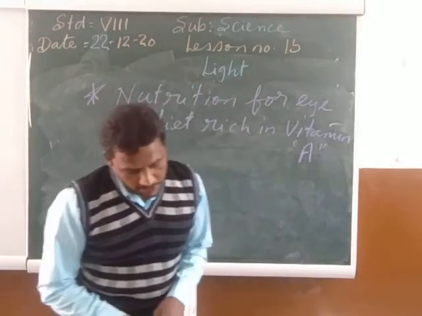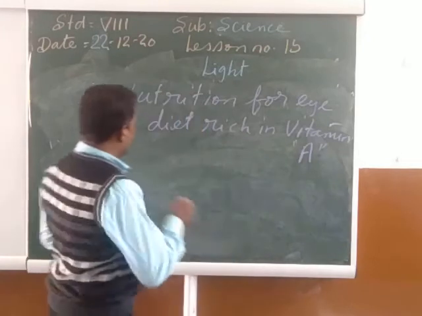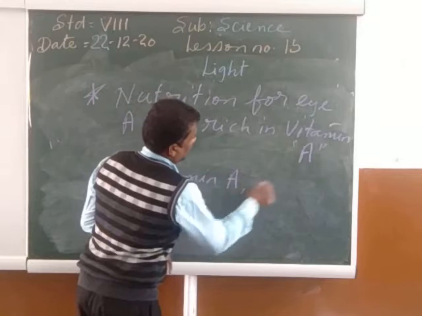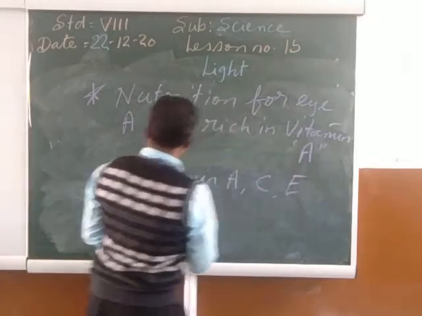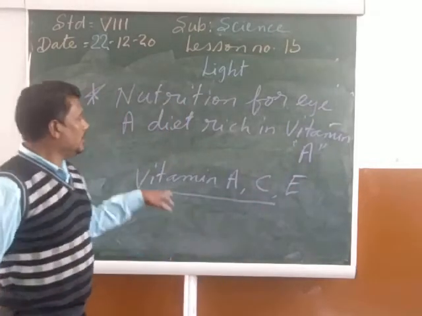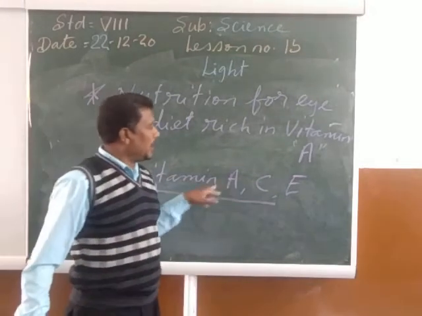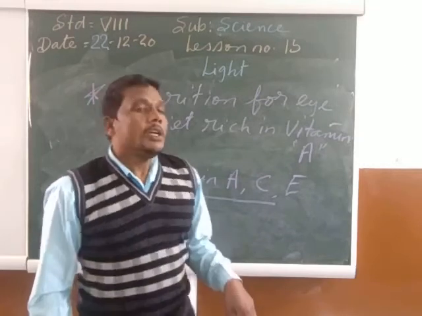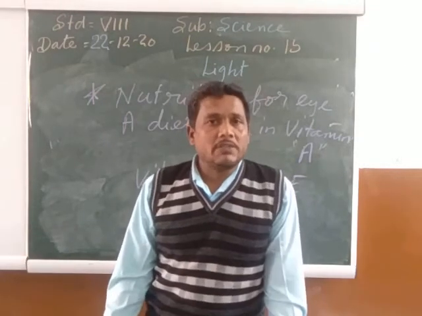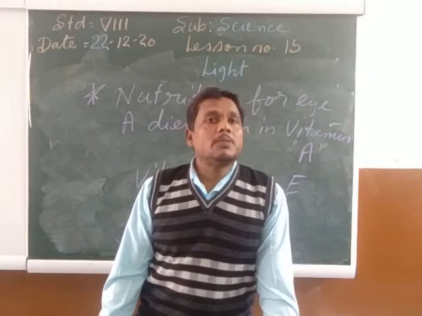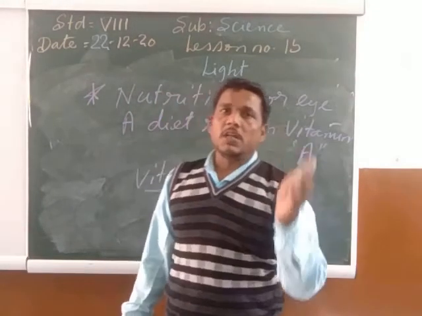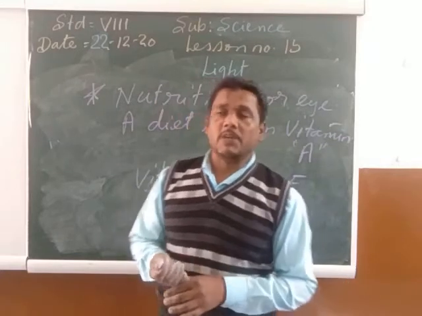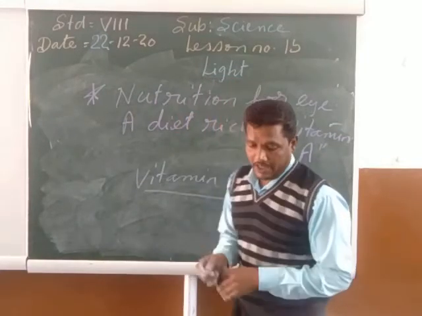So my child, along with vitamin A, C and E are also very important for the healthy working of the eye. Vitamins A, C and E are also very important for the proper working of the eye. It is said by the doctors that all types of colored fruits and vegetables contain very light types of pigment which are needed for the healthy functioning of the eye.